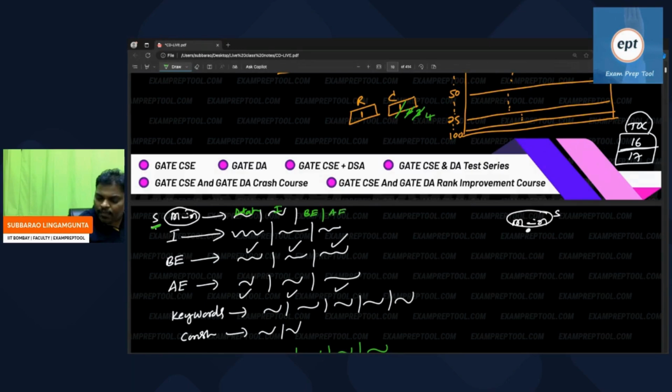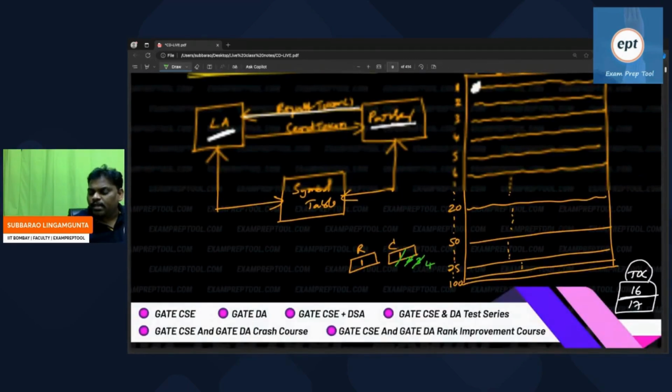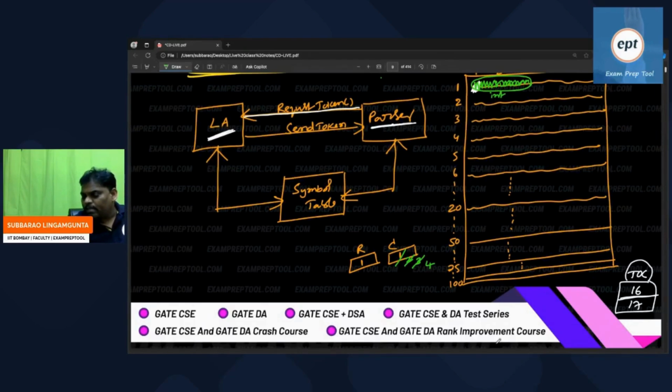If at all there are keywords, there is a keyword. If at all there is a constant, there is a constant. Now observe, everything is ready. The parser is asking, hello lexical analyzer, can you give the next token? The lexical analyzer does some work, and he is saying that the token is int, which is a data type.